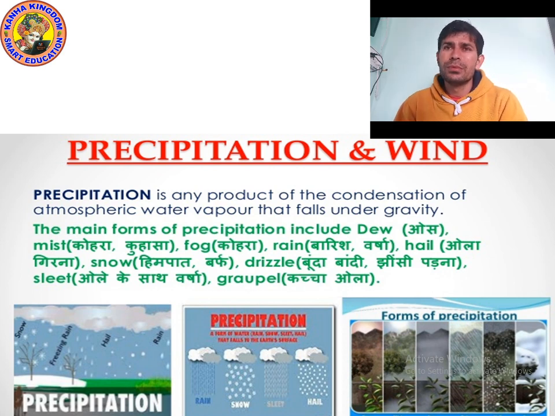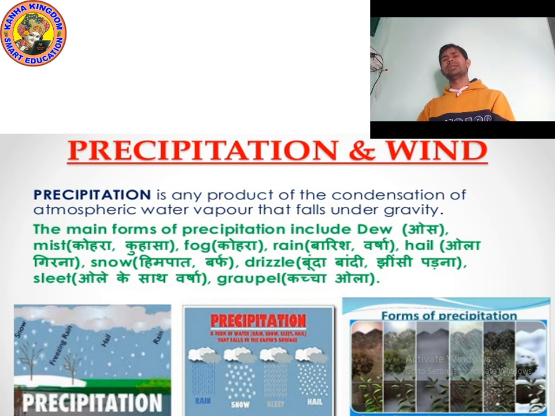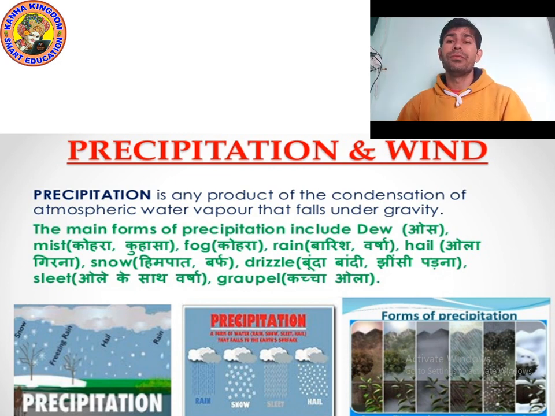Okay. You can see on the screen, I have written some words in Hindi also, with the meaning of the English words. The main forms of precipitation include dew, mist, fog, rain, hail, snow, drizzle, sleet, and graupel.